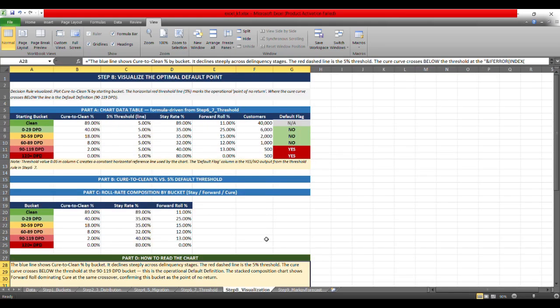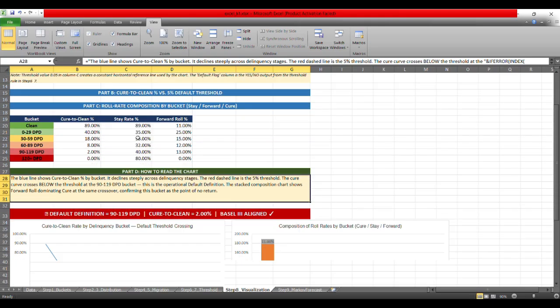Now let's visualize this from the optimal default point, because step 8 is about the visualization, making the default point unmistakable. This data table is a consolidated one. Here the cure to clean percentage is defined along with the threshold, which marks the operational point of no return, and where the curve falls below this threshold line is our default definition, right?